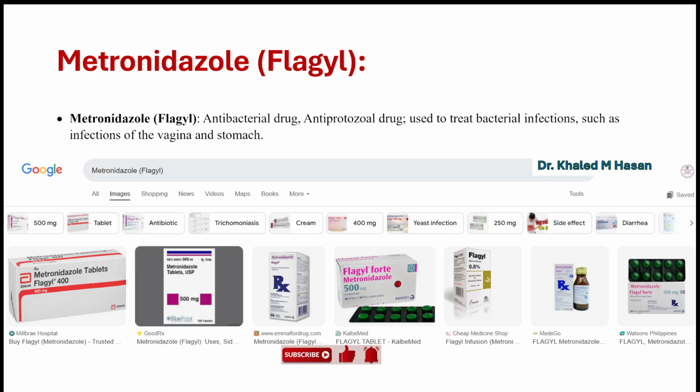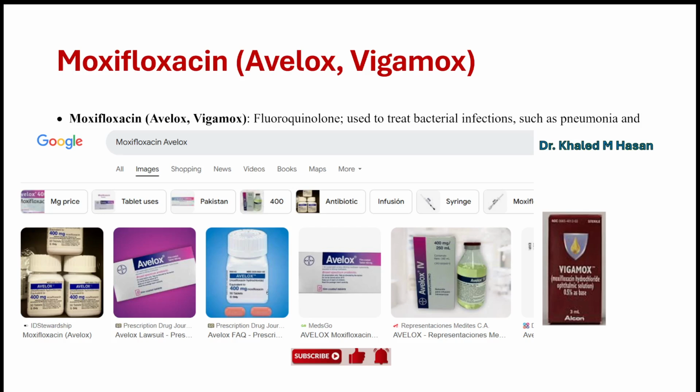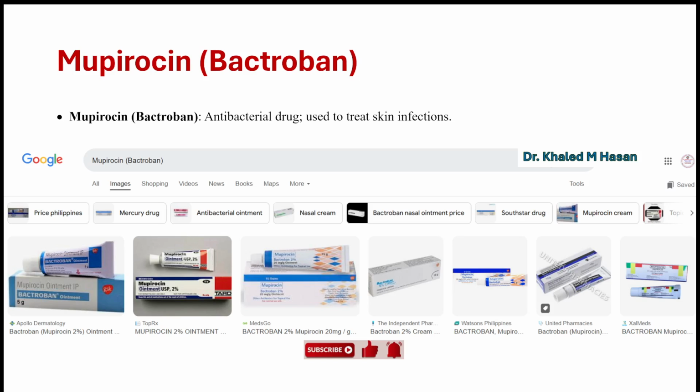And don't forget nitroglycerin or Nitrostat sublingual for angina, which is a classic example of a medication that has a really long history and proven effectiveness. And we also have Moxifloxacin, which is a fluoroquinolone antibiotic, and Mupirocin, which is a topical antibacterial. So a lot of M drugs. A lot of M drugs, yeah.